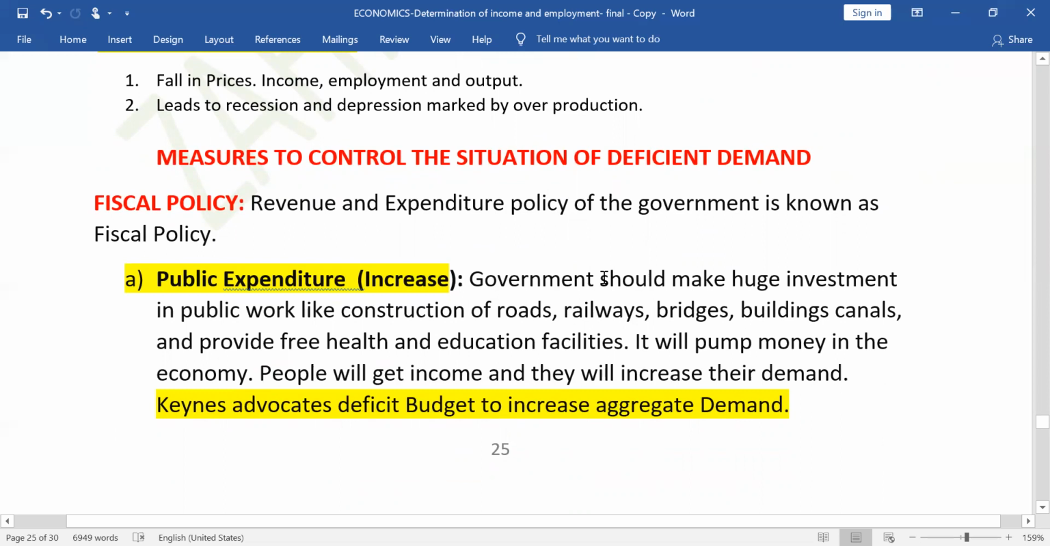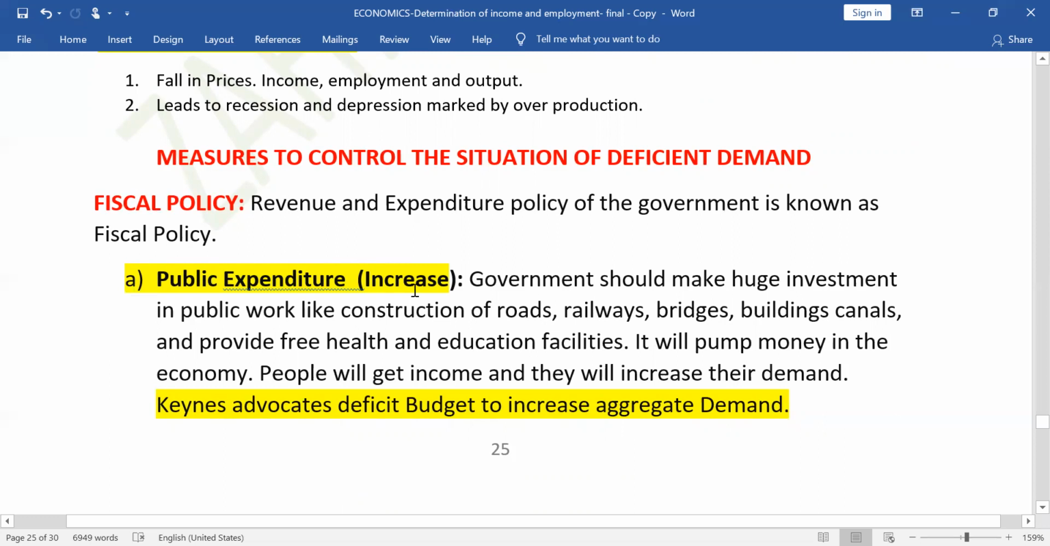Two basic ways are there by which deficient demand can be controlled. One is by the policies of the government, and one is by the policy of the central bank. When we talk about the policy of the government, we will call it fiscal policy or fiscal measures. Fiscal policy means income and expenditure policy of the government, or revenue and expenditure policy of the government, is known as fiscal policy.